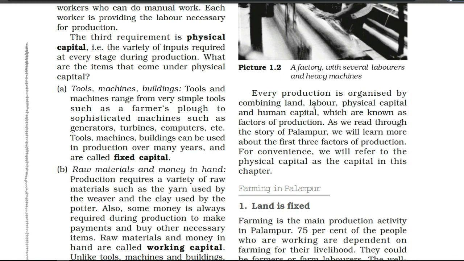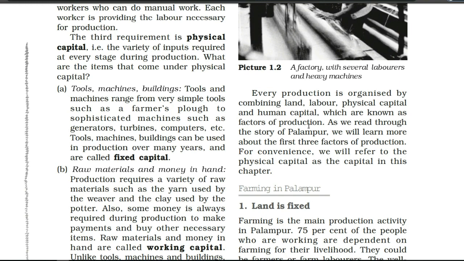Until we apply all this land, labor, physical capital and human capital, we are not able to get any production. So it is very important to use all these things in a combined way together, which are known as factors of production. Yes, in this way the question will come in the exam for 5 marks or for 3 marks: write down the main factors of production.